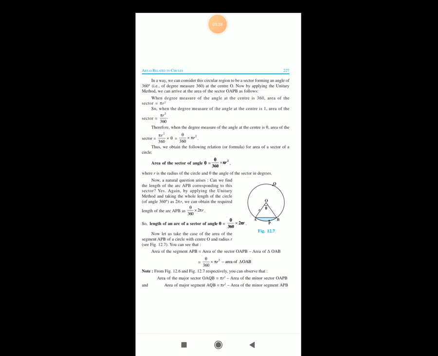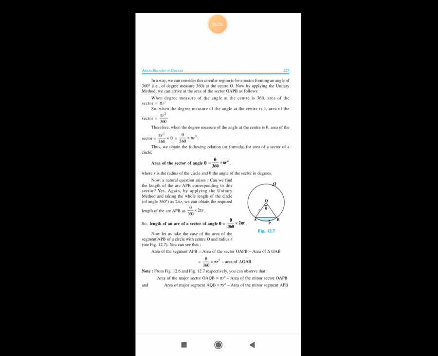So we can obtain the required length of the arc APB is 2 pi r multiplied by theta divided by 360. So the length of an arc of the sector of an angle theta is 2 pi r multiplied by theta divided by 360. So now let's take the case of the area of the segment APB of the circle with the center O and radius r.